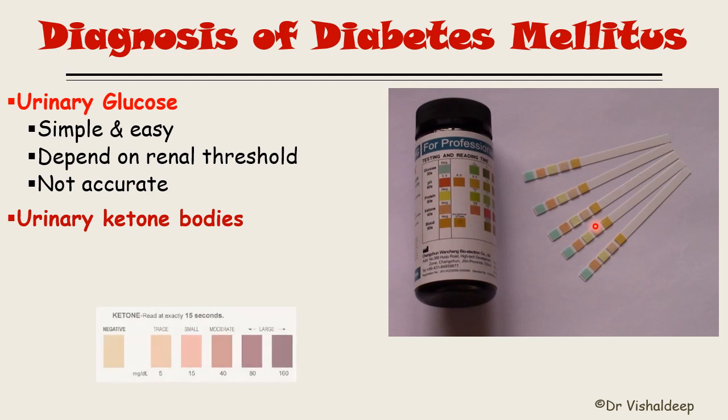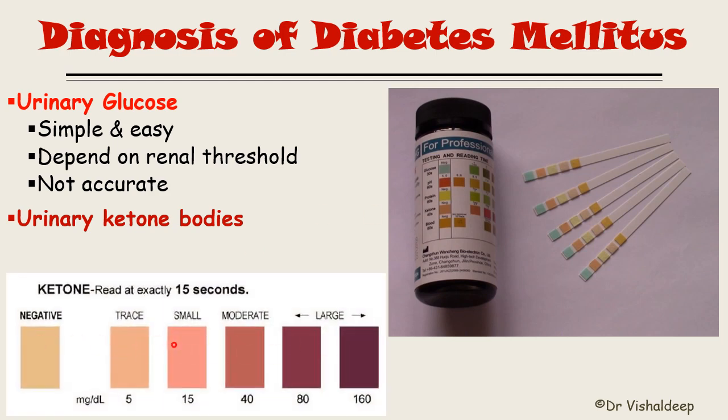There is also one more strip to identify the presence of ketone bodies in the urine. The color coding will show the severity of the ketosis that the person has.